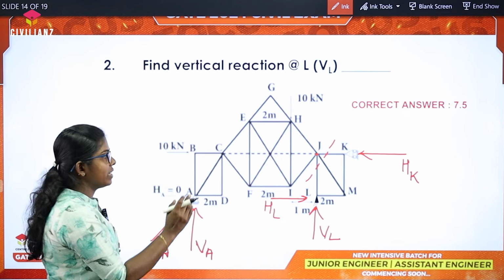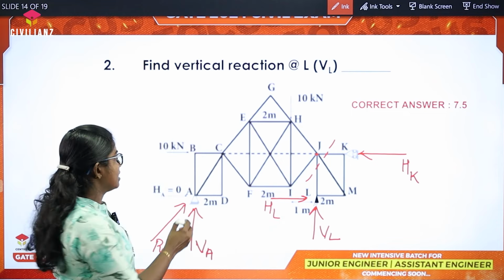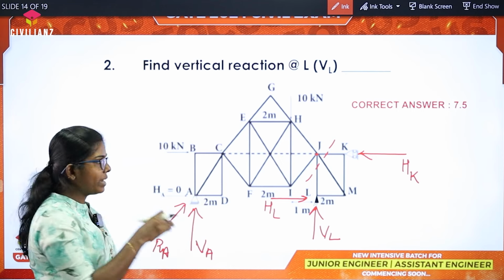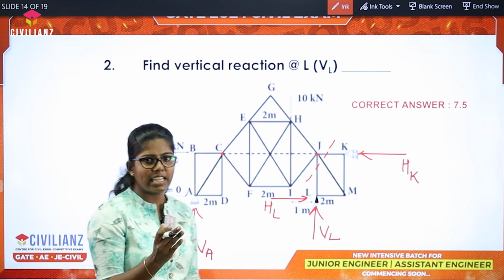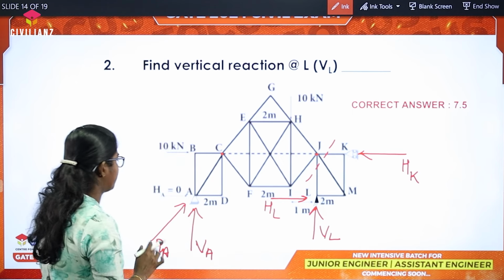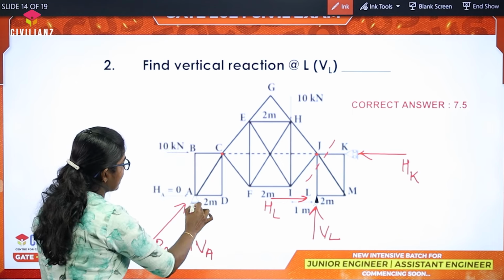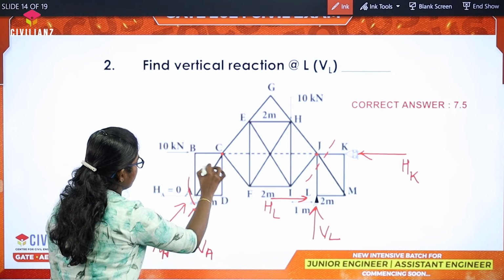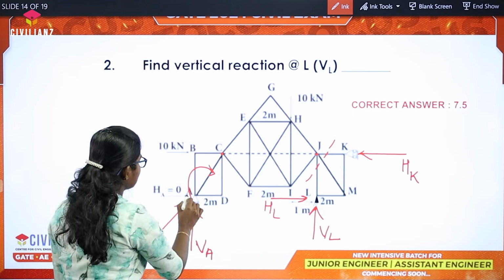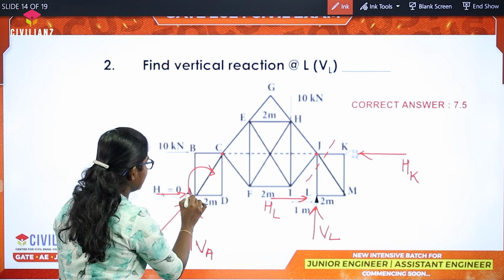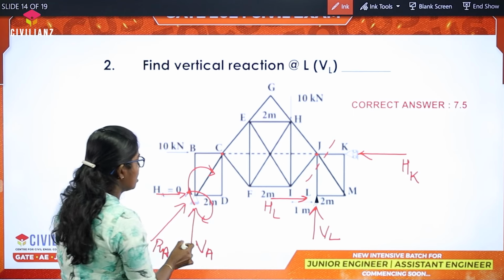Here also, we are considering the left side. Then we need to take the moment at C. Then only we can easily find the value of VL. Here, the vertical reaction is forming a clockwise moment. Here, this horizontal reaction is forming an anti-clockwise moment.